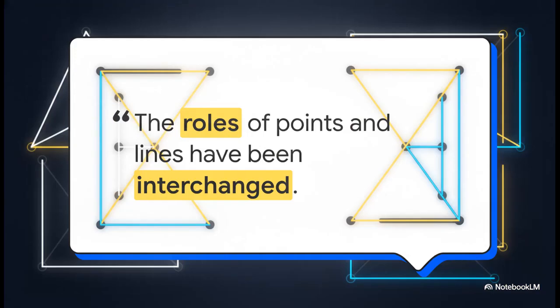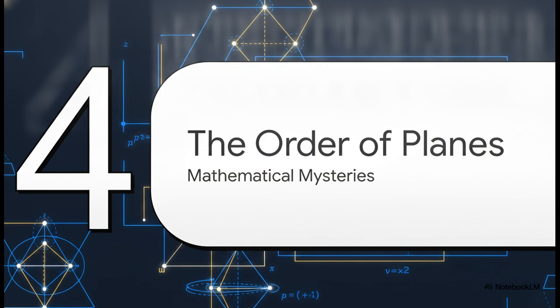And this perfect balance builds into one of the most mind-bending principles in mathematics, duality. In the Fano plane, the roles of points and lines are entirely interchangeable. Because their intersection rules are perfectly symmetrical, any true mathematical statement you make about points in this universe remains flawlessly true if you completely swap the word points with the word lines. It's a pure mirror image of logic. How wild is that?